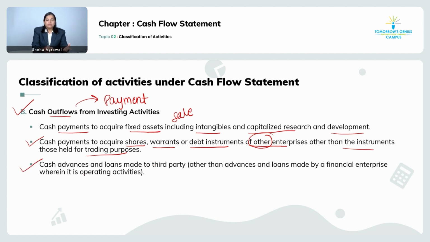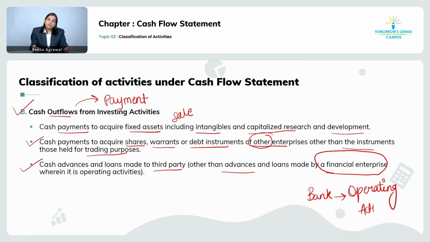Third is your cash advances. As I told you, you will give cash in the form of loans, right? Advances to the third party. So if you make any kind of loans and advances to a third party, this will also be treated as cash outflow from the investing activity. But there are exceptions. What is the exception? Other than those made by financial enterprises. Like I told you in the earlier slide also, for a bank, giving the loan to the third party is not an investing activity. For a bank, it is their operating activity.